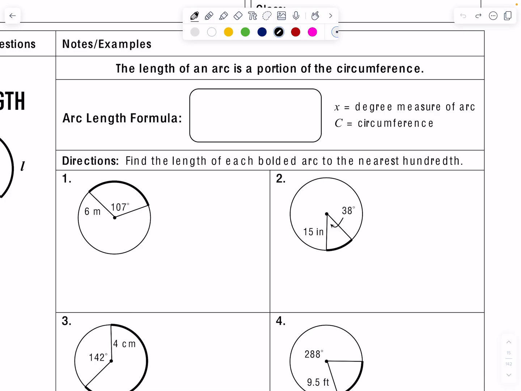So the arc length formula is L equals x times C over 360. Now, let's talk about these components.